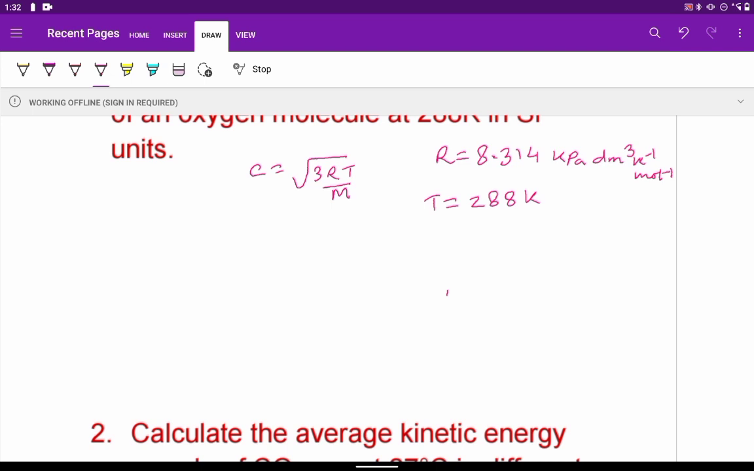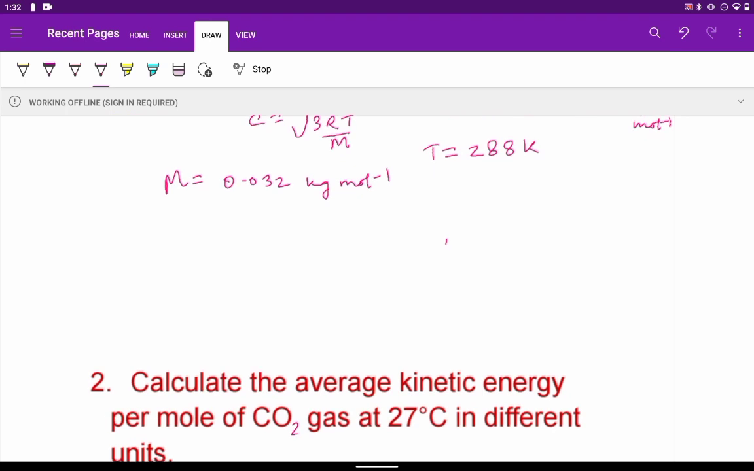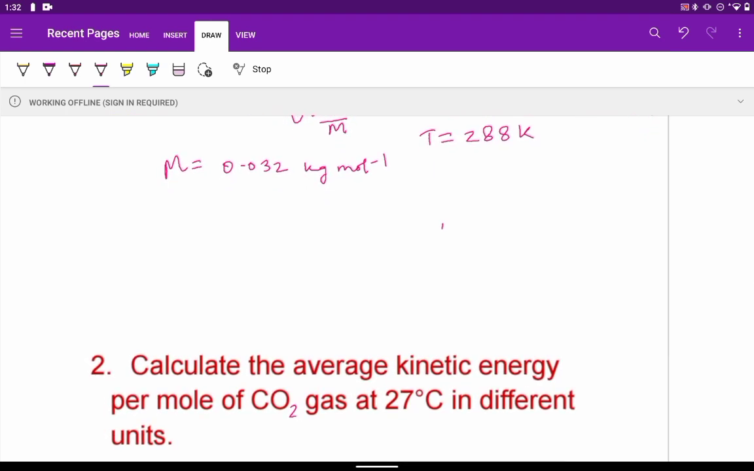Now since it is oxygen, per mole the mass will be 32 grams. But MKS system we are using, so we need to convert it into kilograms. So mass M equal to 0.032 kg per mole. This value also need not be given because we can calculate. We should know the molecular weights of the common elements.